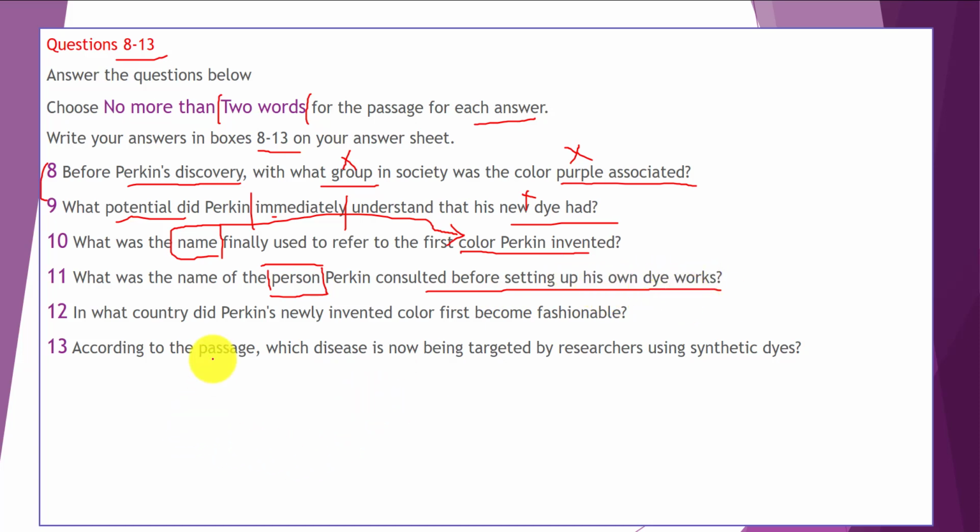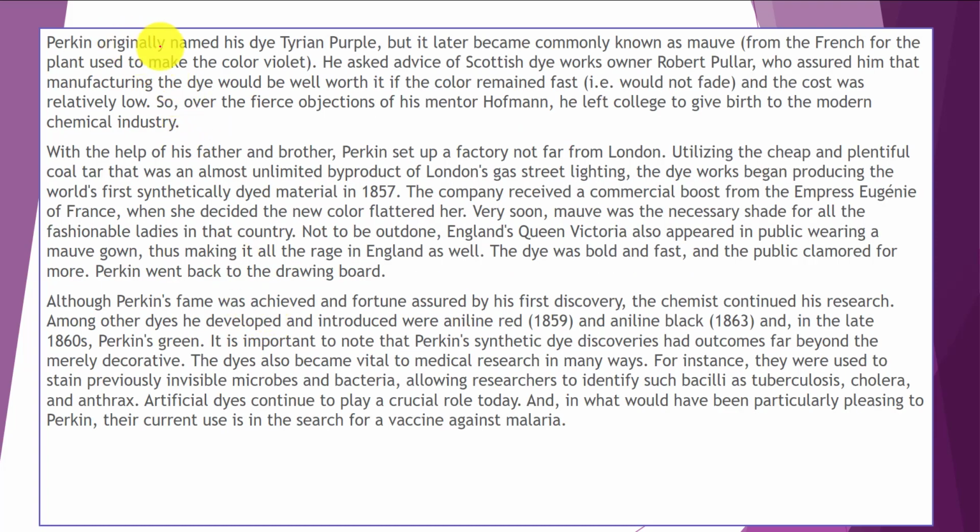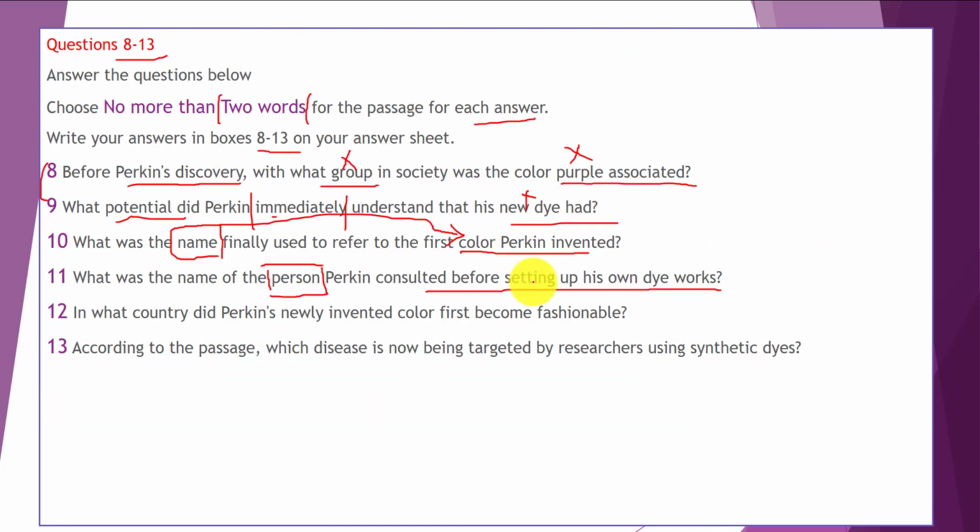Okay, let's go back to the passage. Perkin originally named his dye Tyrian purple. It's something related to the color. Originally, but we're not going to look for its original name. Finally used to refer to the first color.